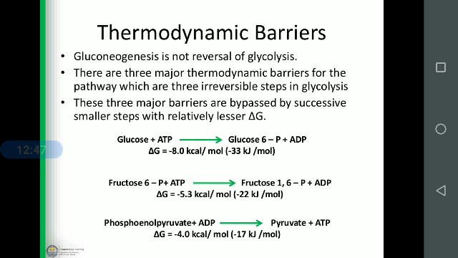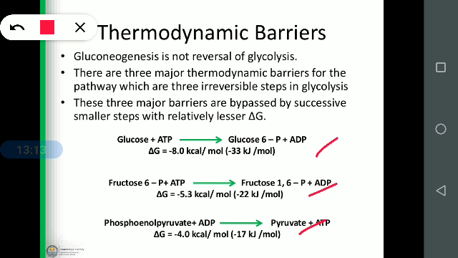So this can be simplified. These are the thermodynamic barriers: gluconeogenesis is not simply a reversal of glycolysis. There are three major thermodynamic barriers for the pathway, three irreversible steps in glycolysis. These three major barriers are bypassed by successive smaller steps with relatively less energy. So this is the first step, second step, and third step.